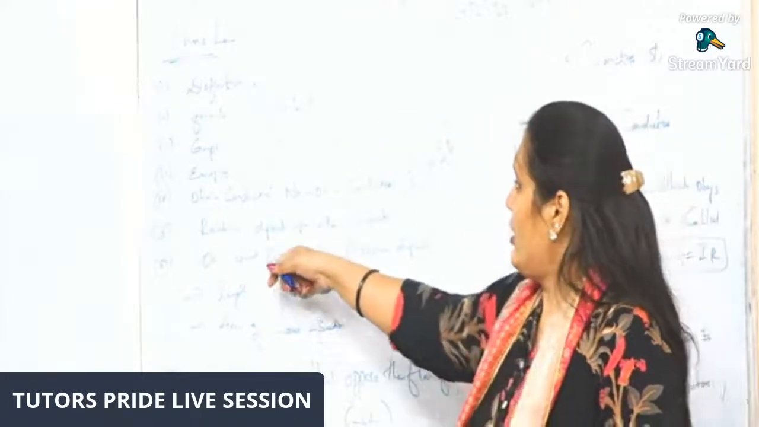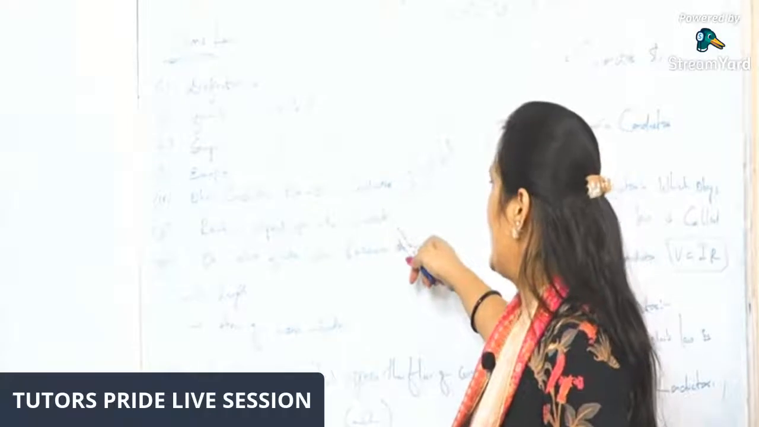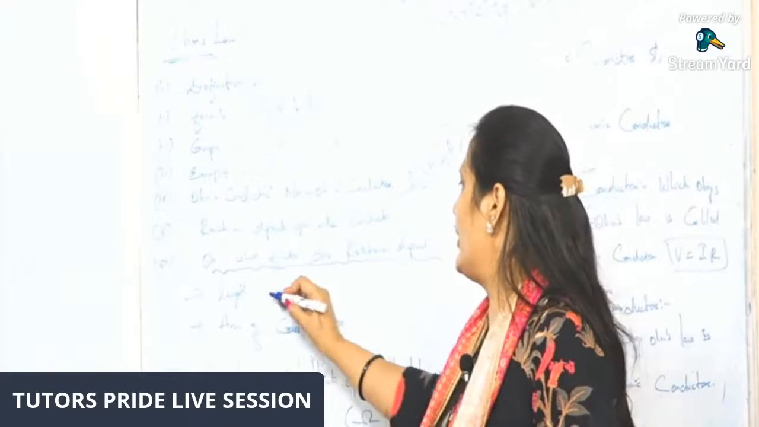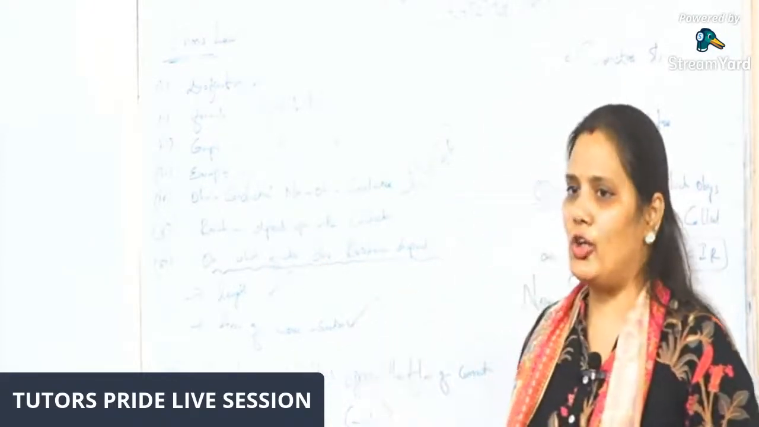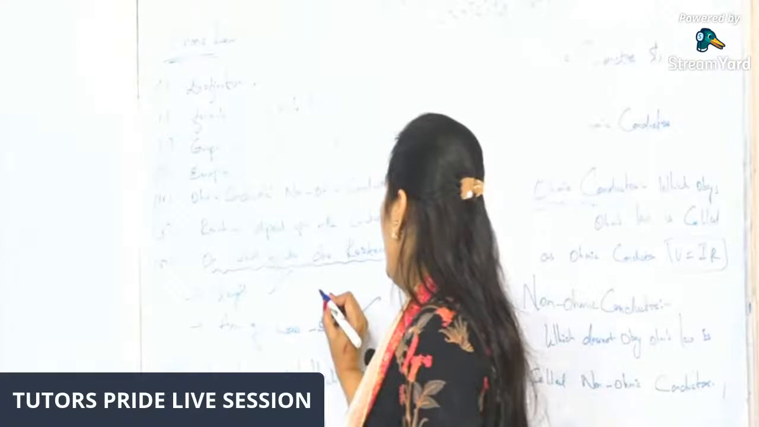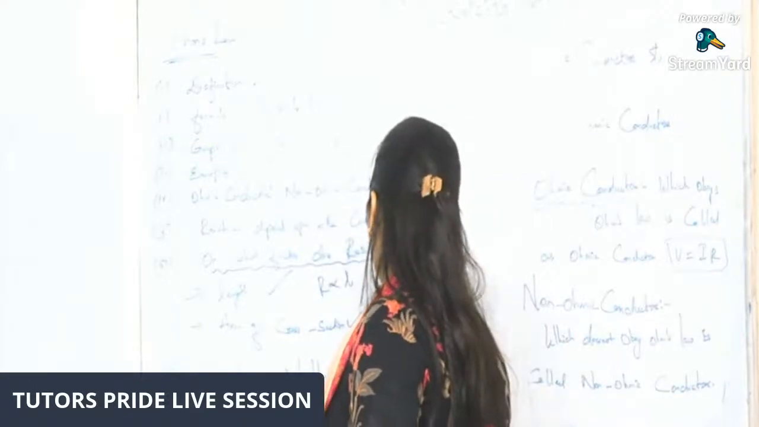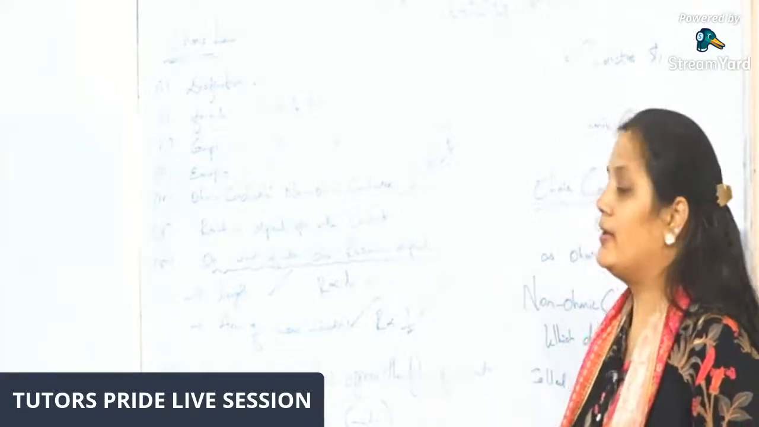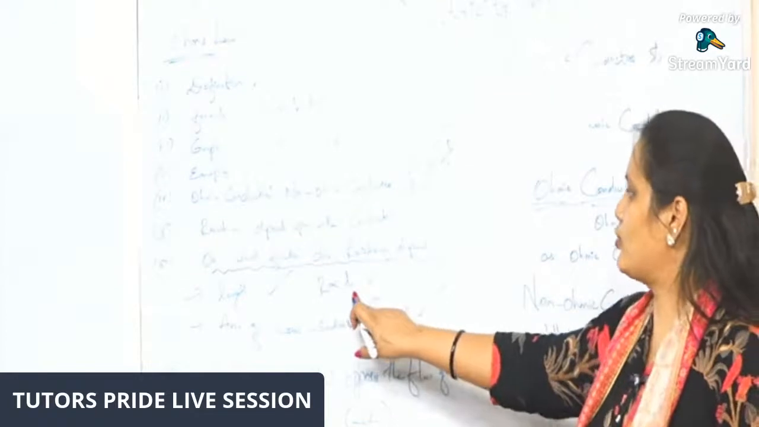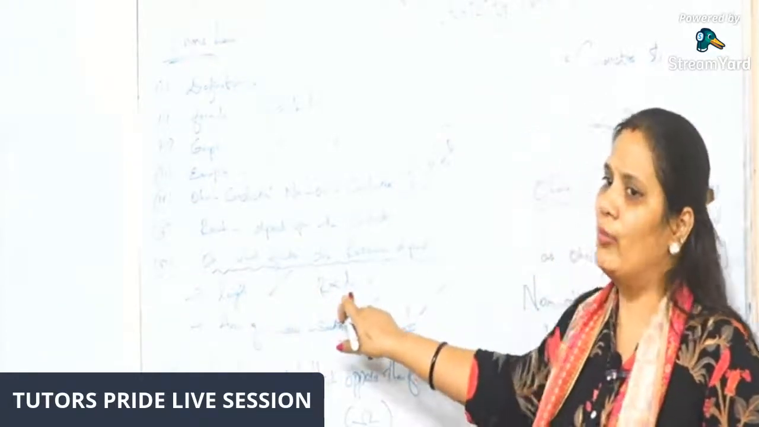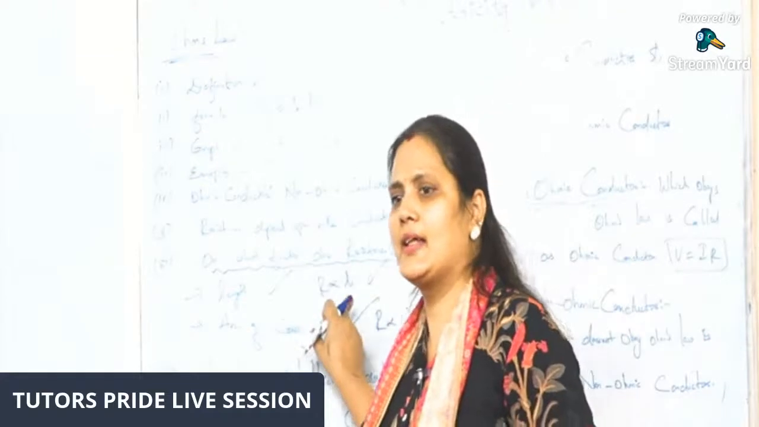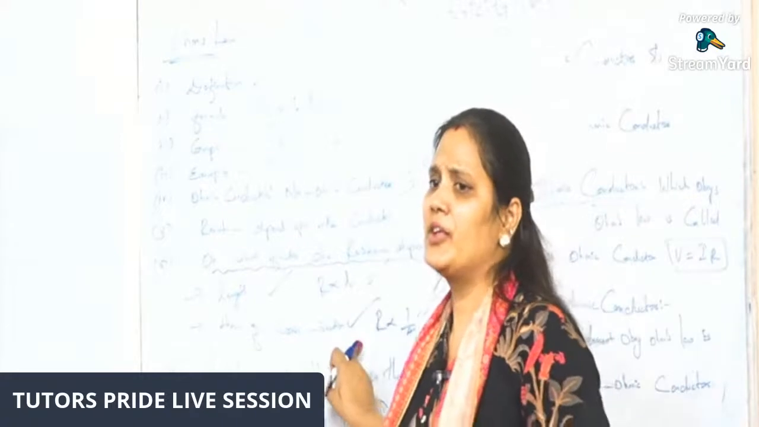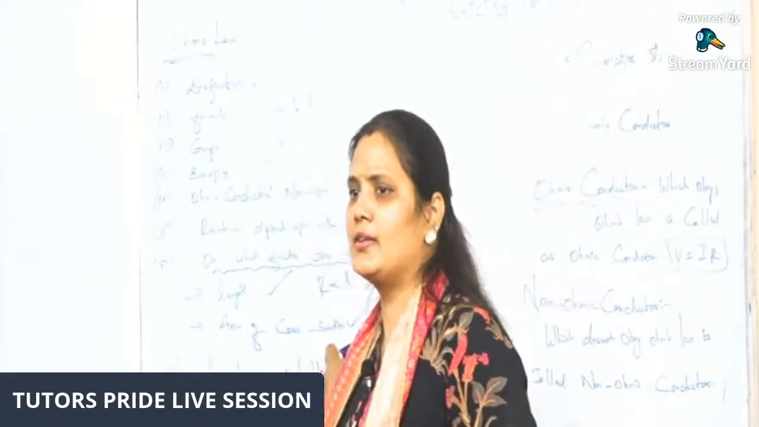So on what factors does the resistance depend? Resistance depends upon the length and also the area of cross section. R is proportional to L, and R is inversely proportional to A. When it comes to length, it is directly proportional. More length, more resistance; less length, less resistance. And if it is thicker in area of cross section, the resistance will be less, and if it is thinner, the resistance will be more.